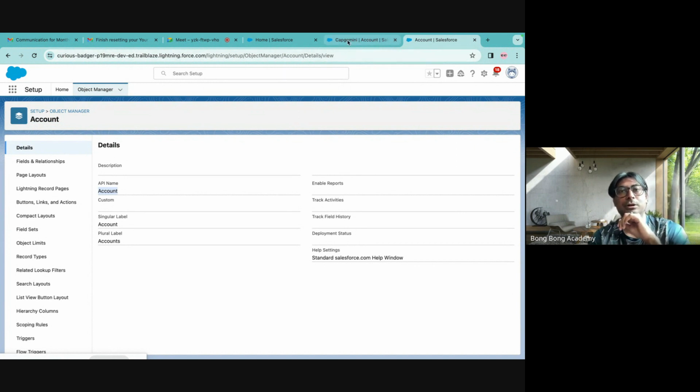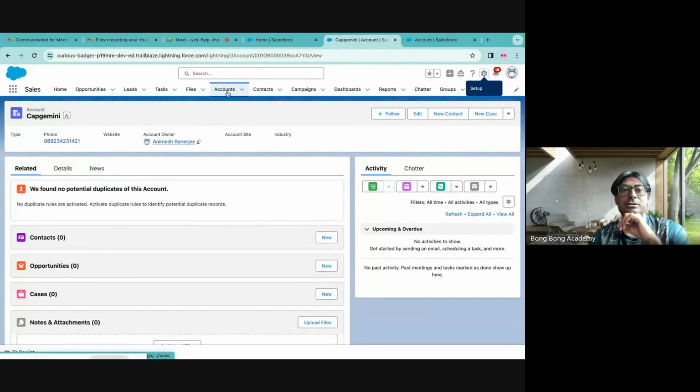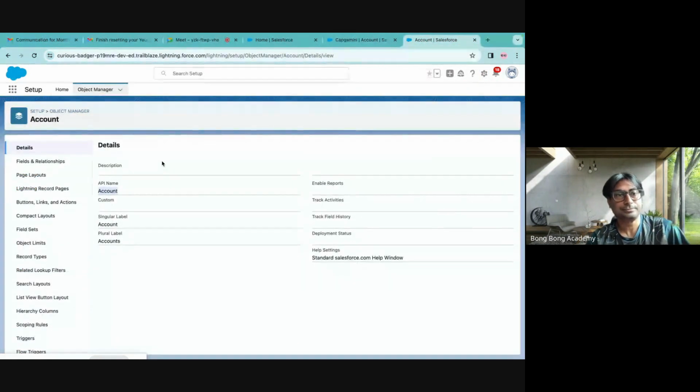Some people don't understand accounts, so they will say, please rename this to companies, because you're actually storing company details here. They will tell you, don't give me an account tab, please give me a company. This will be your job to do. So the name of the table and the API name might be different, because you will rename the label, but the API name cannot be changed. It will remain the same.